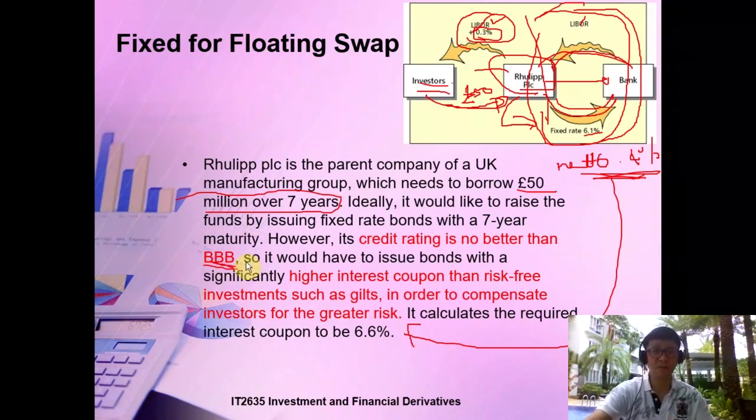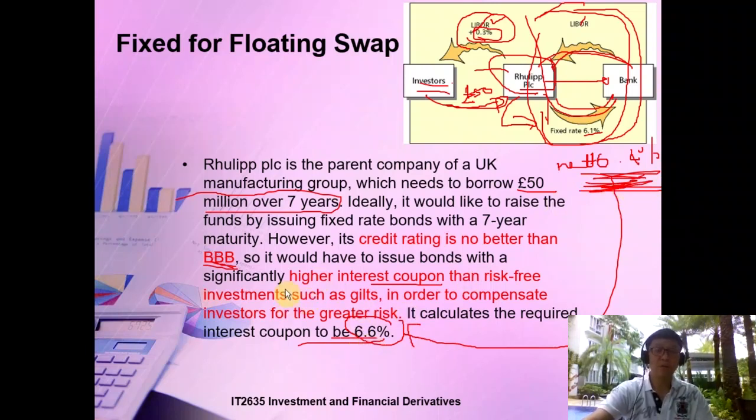If it were to offer its own coupon, the highest interest rate you could obtain is 6.6%. So 6.6 is not better than 6.4; this net interest is lower than 6.6.